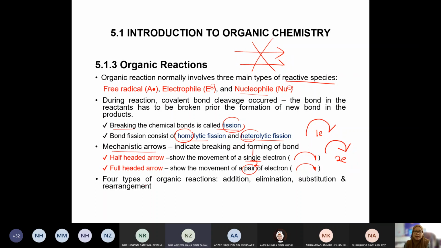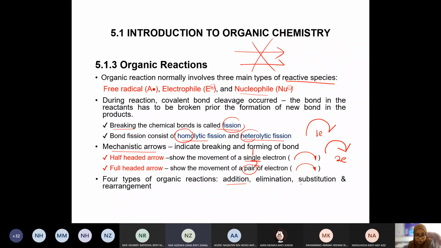Next, the types of organic reaction. In general, we have 4 types of organic reaction. We have addition, which means we add something into the molecule. We add atoms into the molecule. That is what we call addition. Elimination: we want to eliminate something from the molecule. We don't want the hydrogen, so we eliminate the 2 hydrogens from the molecule. That is what we call elimination, the removal of atoms from the molecule.